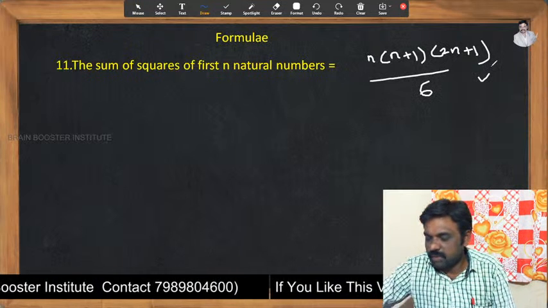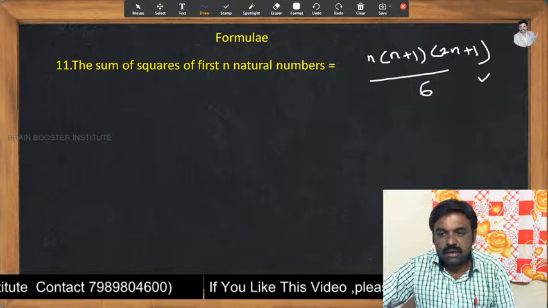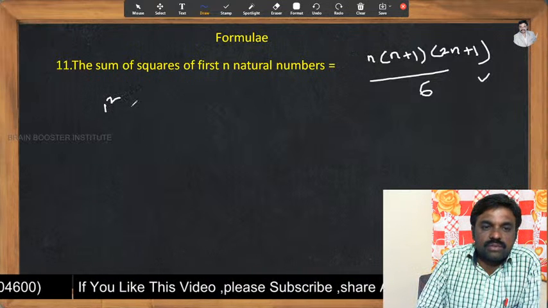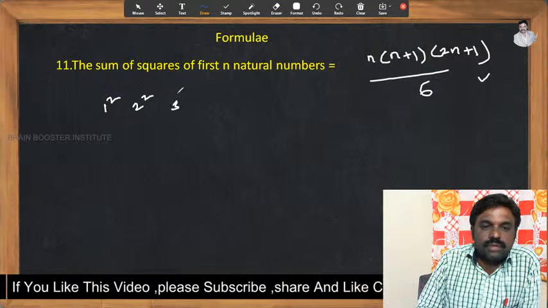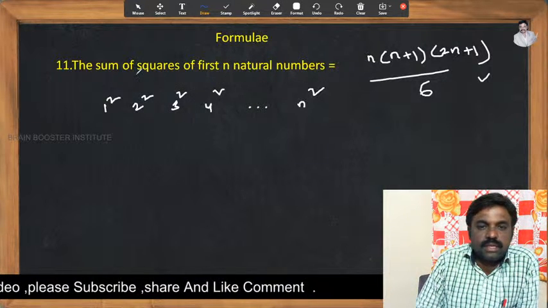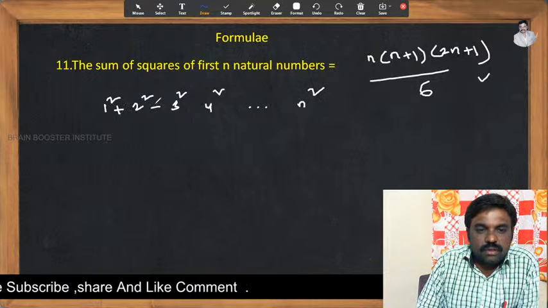This is the formula to find the sum of squares of the first n natural numbers. Squares means 1 square, 2 square, 3 square, 4 square up to n square. Sum means we need to add all these squares.